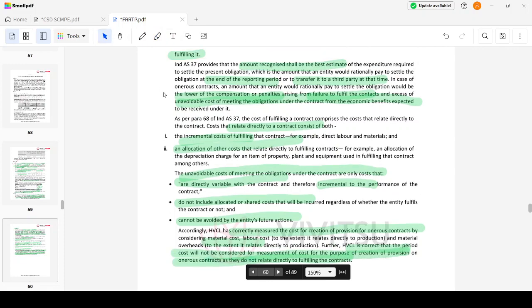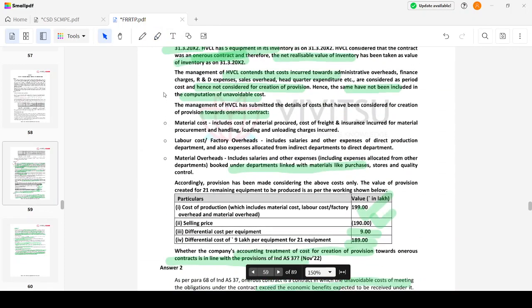See, as simple as that. Let me put it in a simple manner. For the purpose of an onerous contract, we have to take only the directly variable cost, that is, the incremental cost, or the cost of non-fulfillment, for example, penalty cost. Here the penalty cost is not given, so we take directly the cost of fulfillment of the contract. So this is material cost, labor cost, and material overhead.